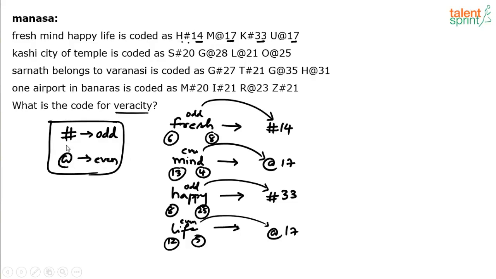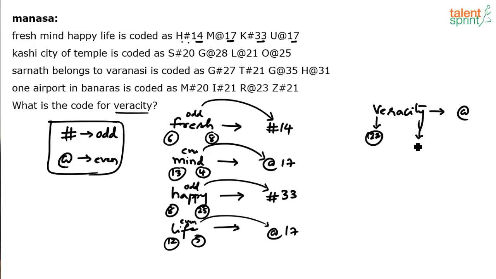Of course, having understood so much, you don't really have to worry about finding out everything, because options will be given and you'll be able to eliminate the options. So for example, if I have to find out the code for veracity, how will you do that? Find out the number of letters: 1, 2, 3, 4, 5, 6, 7, 8. 8 letters. 8 is even, so we have to use the symbol at the rate. And what will be the number? The letter V. V is what? 22. This is 22 in the numerical position.